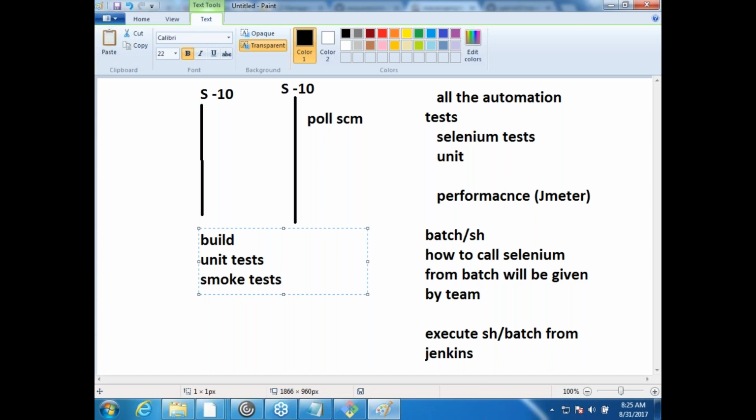So 40% in Jenkins, 20% in monitoring, and 40% in continuous configuration management tools.